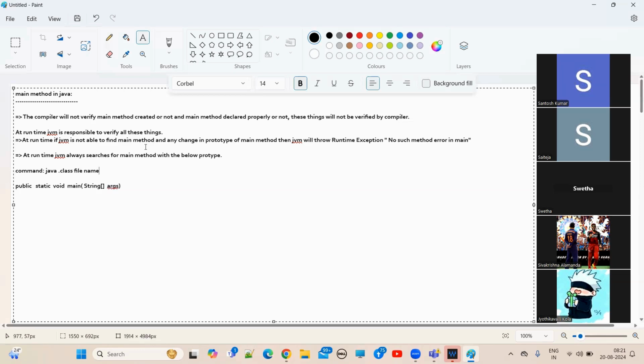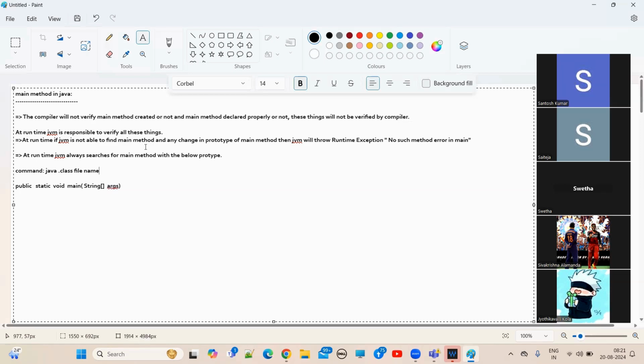So when you provide java space .class file name, it means: Hey JVM, this is the .class file I'm providing. Please execute my .class file. We are telling this to the JVM, right? So what will the JVM do now?